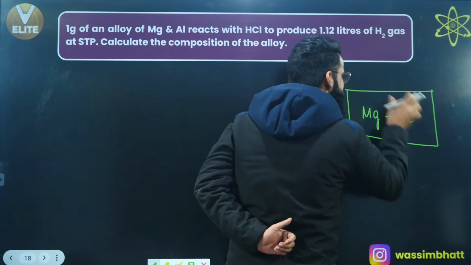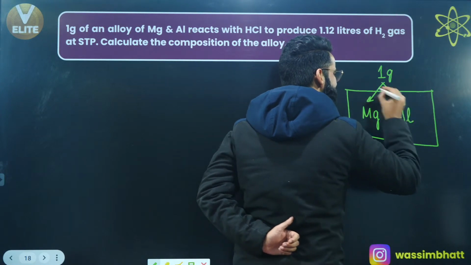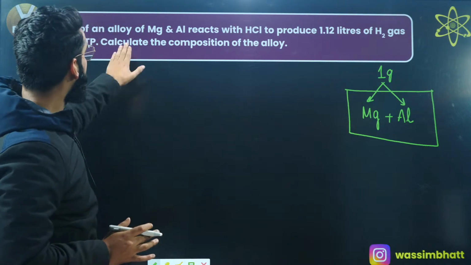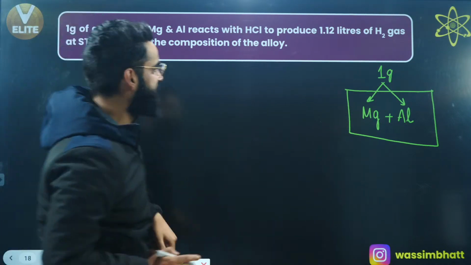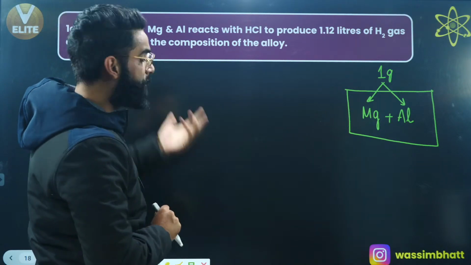And the mass of this mixture is given to me as 1 gram, right? Okay. So 1 gram of an alloy of magnesium and aluminium reacts with HCl to produce 1.12 liters of H2 gas at STP. Calculate the composition of the alloy.